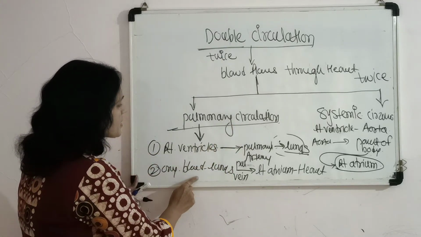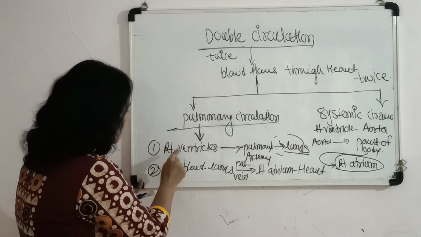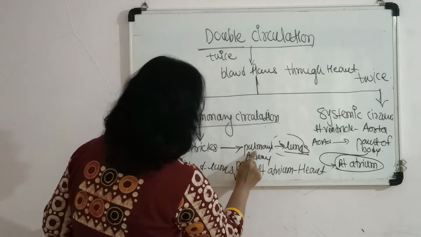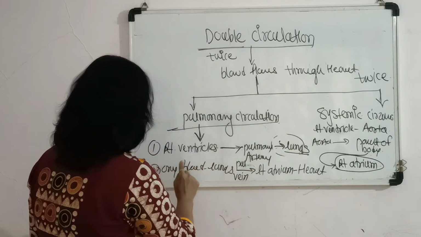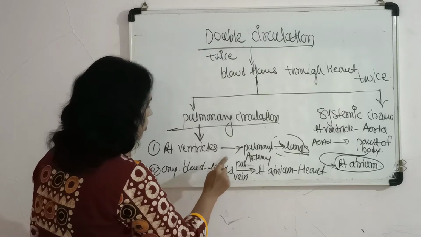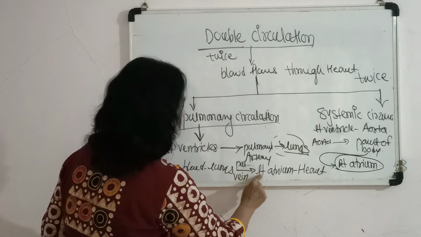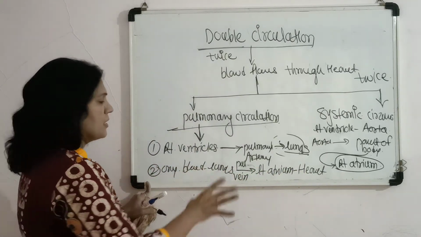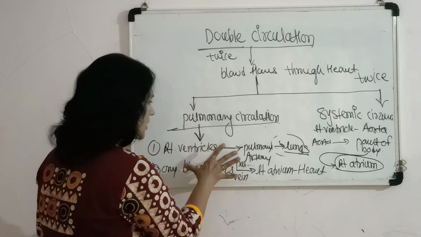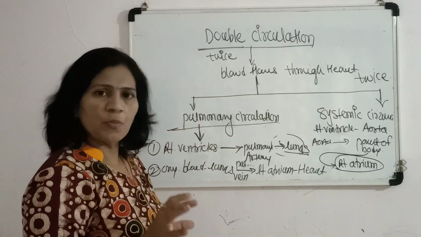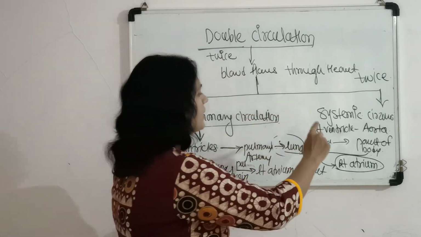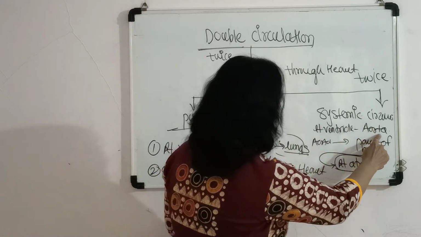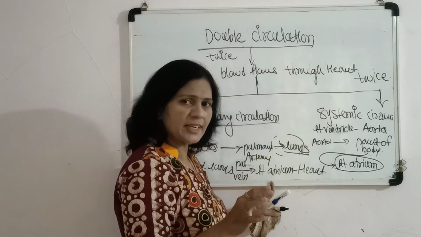In the pulmonary blood circulation, the deoxygenated blood from the right ventricle goes to the lung through the pulmonary artery, and again from the lungs oxygenated blood is received by the left atrium of the heart through the pulmonary vein. This pathway is called the pulmonary circulation. And from the left ventricle, the aorta arises, which consists of oxygenated blood.